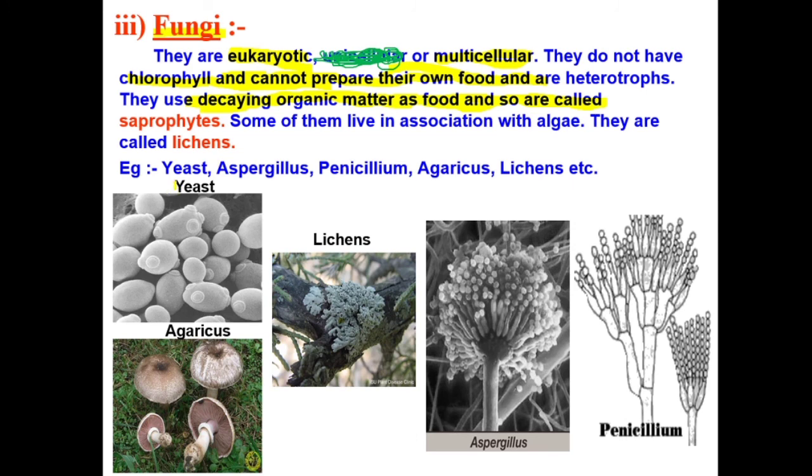I was saying there is only one exception. Only one unicellular member of kingdom fungi, that is yeast. That's why yeast is very important. You have studied about yeast in class 7, where you studied anaerobic respiration. Yeast is the only unicellular fungi. You have to keep that in mind.